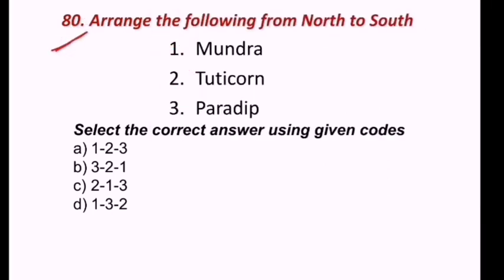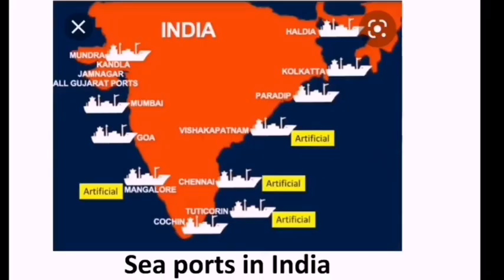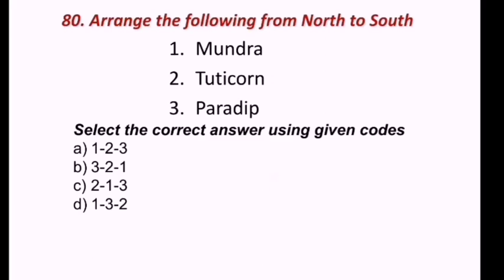Eightieth question. Arrange the following from north to south. Mundra, Tuticorin, Paradip. So these are very important port areas. Mundra is here, Paradip is here, and Tuticorin is here. So Mundra to the north side and Tuticorin to the south side. So first is Mundra and Tuticorin is south side. So 1, 3, 2. D is the correct answer.